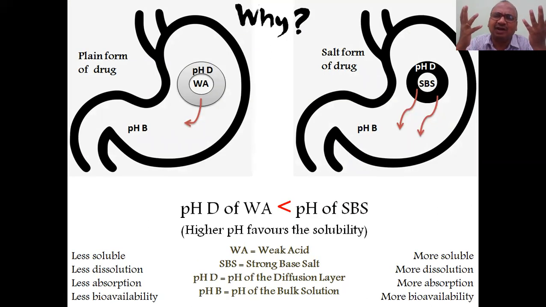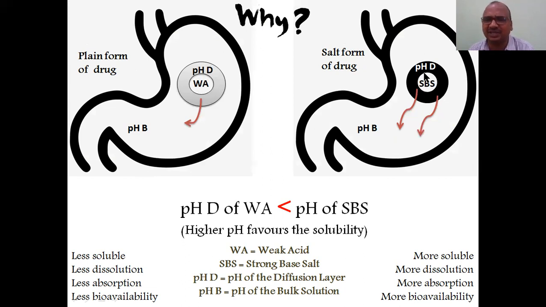Why will this salt form show so much solubility, so much dissolution? The scientists kept on observing why this salt form, and they did experiments on that. They gave that to the patient. See here, this is the plain drug form, this is the salt form, a weak acid, strong base salt.